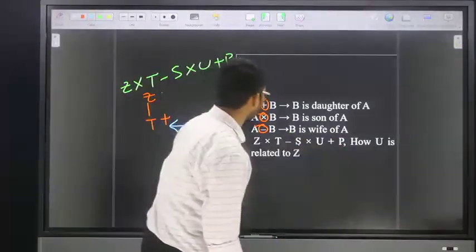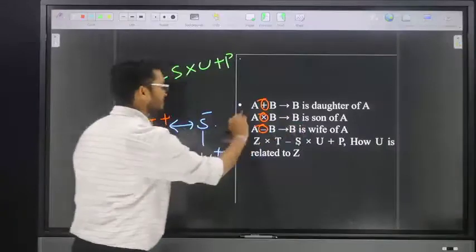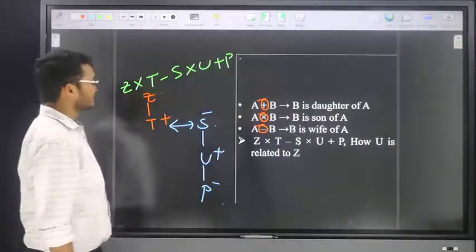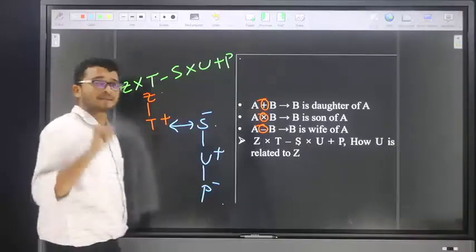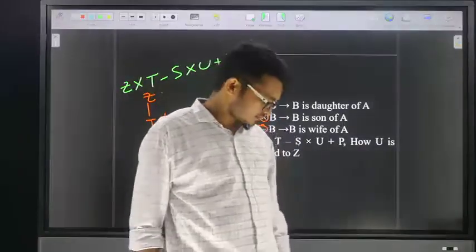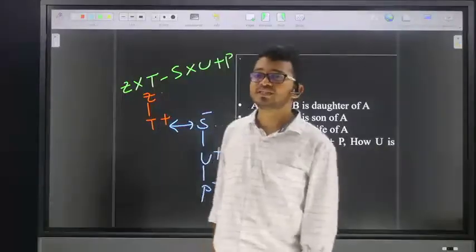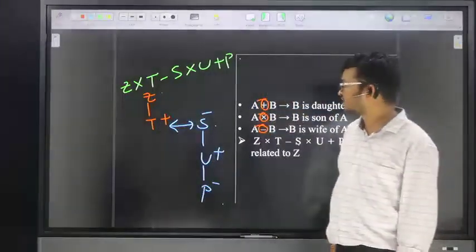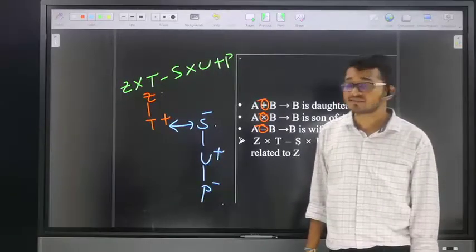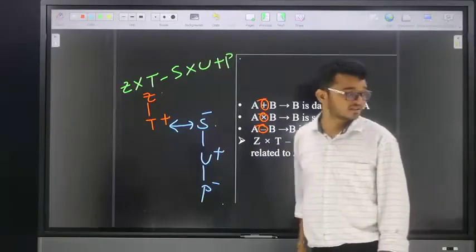Next, friends, U plus P means what? U plus P means here P is daughter of U. Yes. Next, friends, suppose my question is how is P related to Z? Then give your answer in our comment box. How is P related to Z?